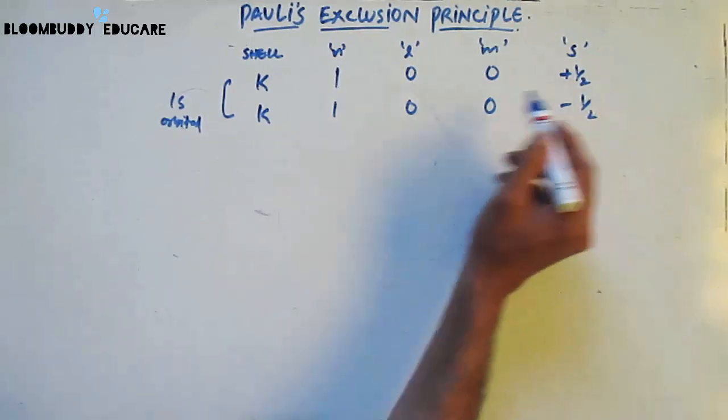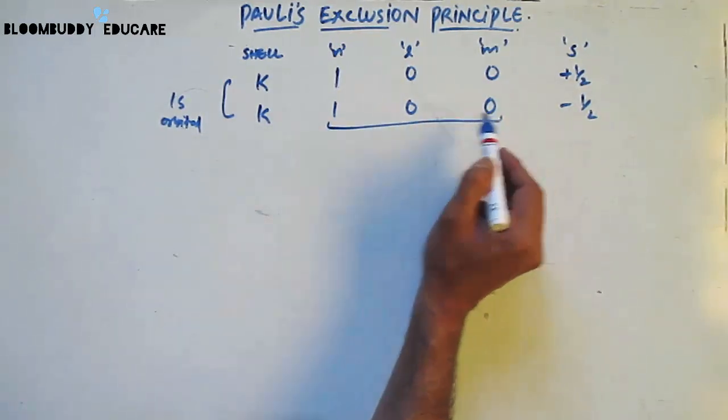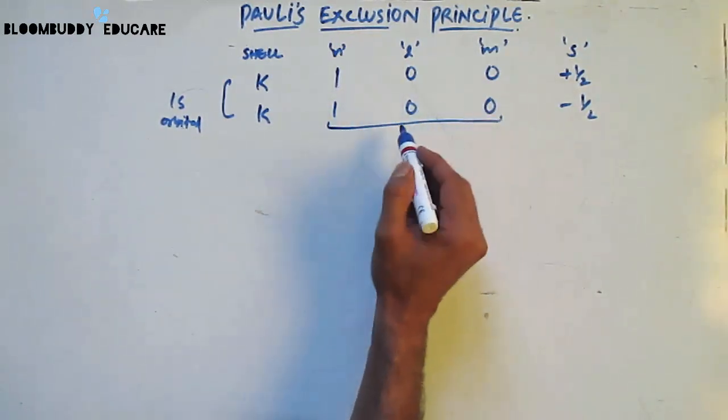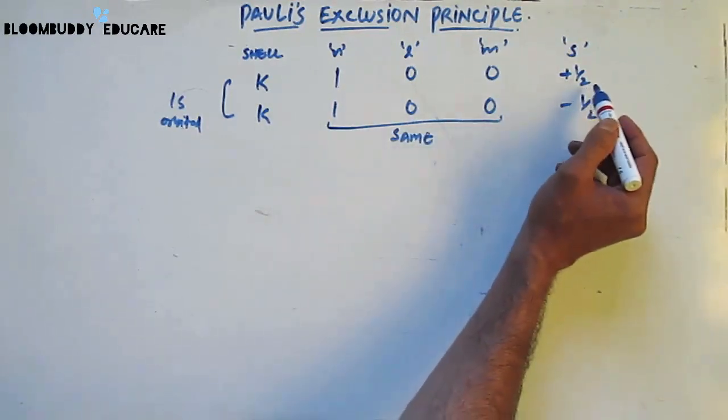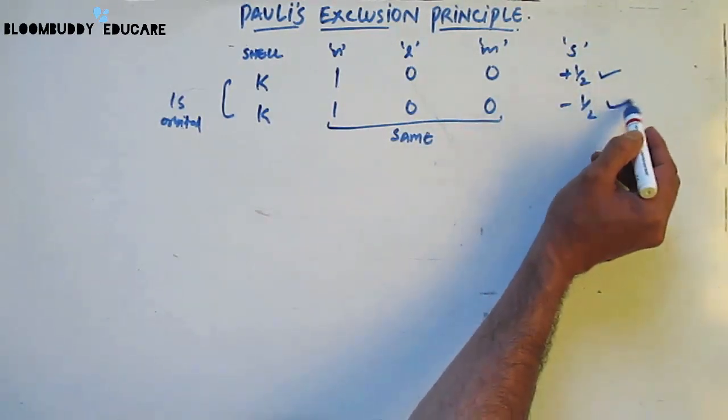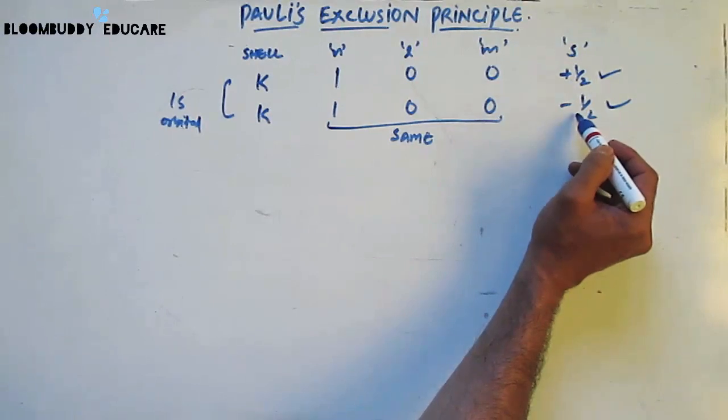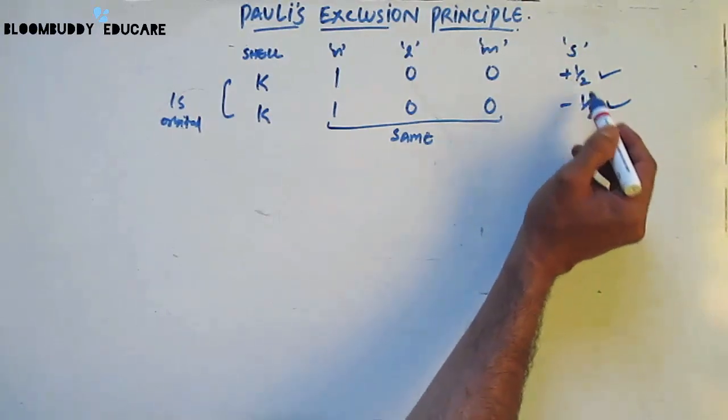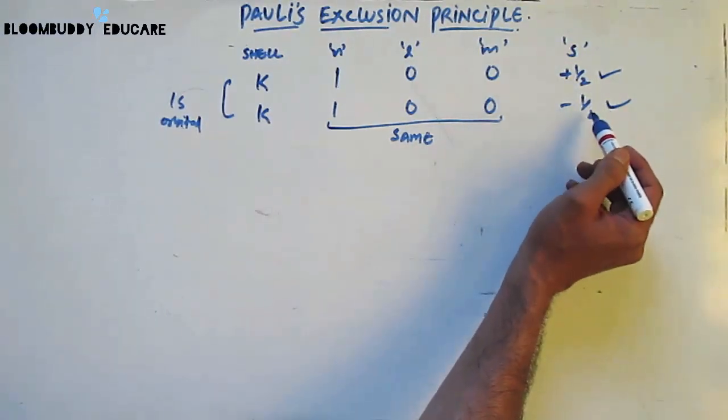In this case, you can see all the 3 quantum numbers n, l and m are the same, while the 4th quantum number, the spin quantum number, is either plus 1 by 2 or minus 1 by 2. That is, the 4th quantum number is always different.